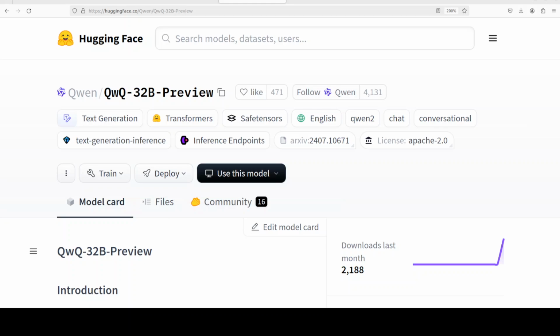I will be installing this model locally and we will be testing it out on some complex questions, especially around reasoning, to see how it goes. Before we do that, let me give you a bit more information around this model.